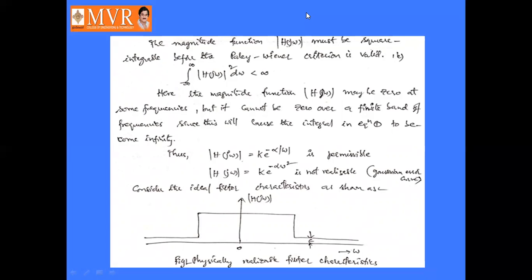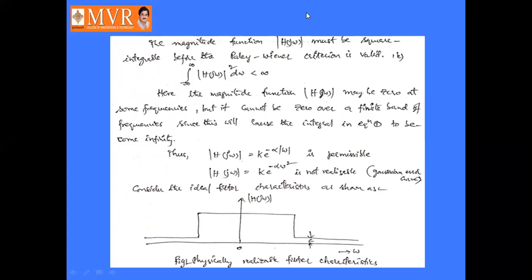Here the magnitude function H of j omega may be 0 at some frequencies, but it cannot be 0 over a finite band of frequencies. So it may be 0 at some frequencies, but it cannot be 0 over a finite band. If you take some finite range, it cannot be 0. Or if you take some infinite range, it may be 0.